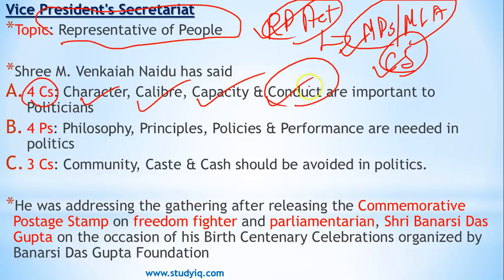Let me explain conduct a little bit. See, the problem in our society is that politicians are there for us, right? In any democracy, it is the people, the citizens, who are the king and queens in that society. But some politicians are thinking the other way around.